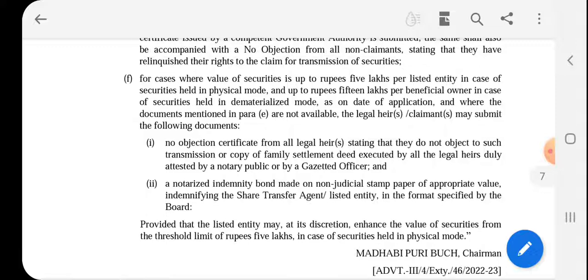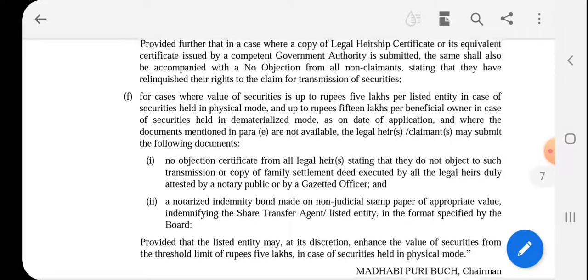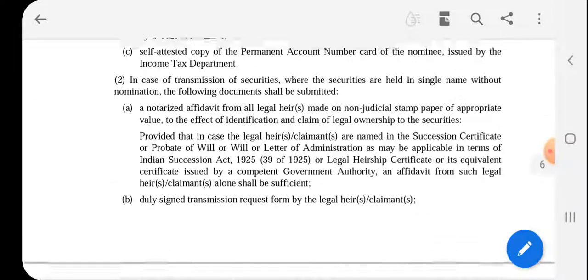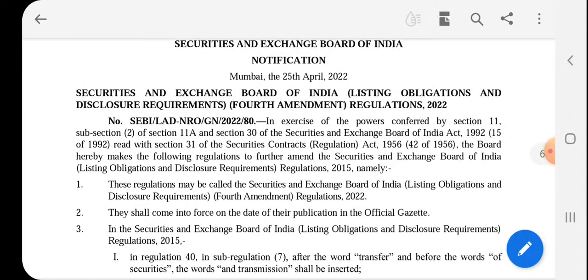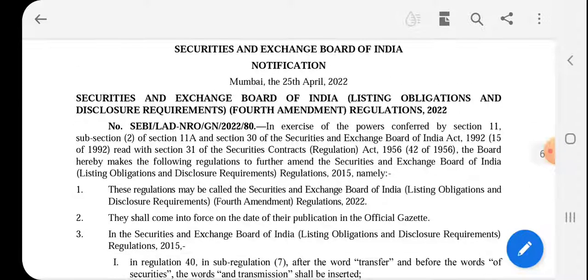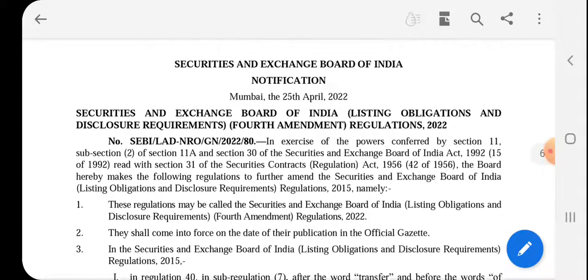So these are the updates for the transmission of securities in a listed company. These are the important documents which should be taken care of while submitting the transmission form, which is the transfer by operation of law. These are the required documents.